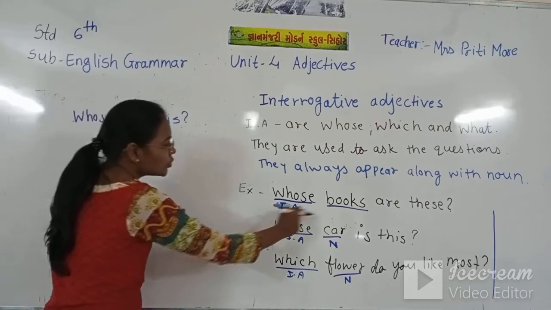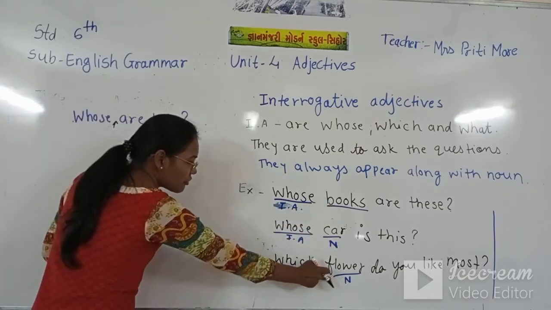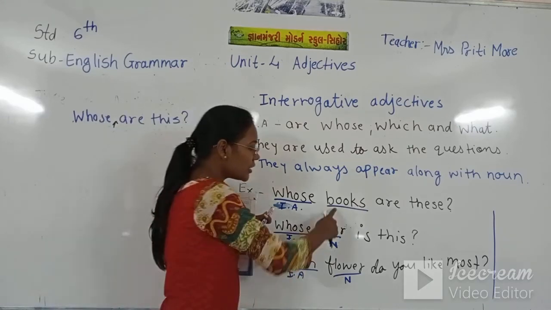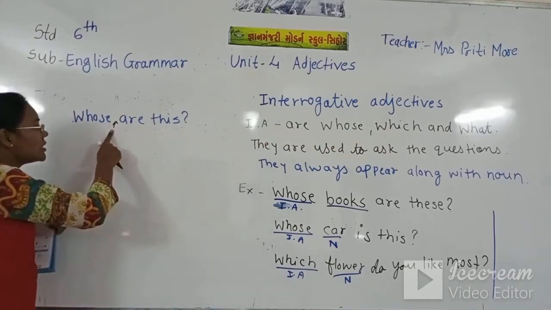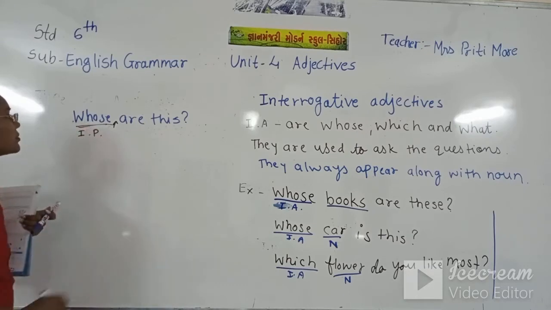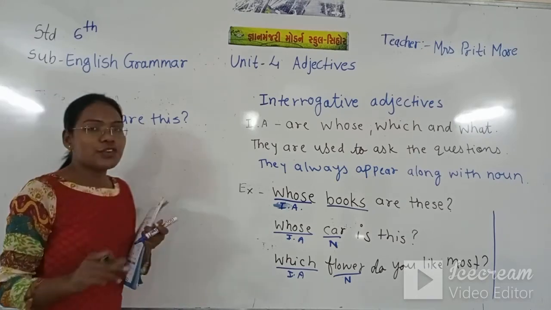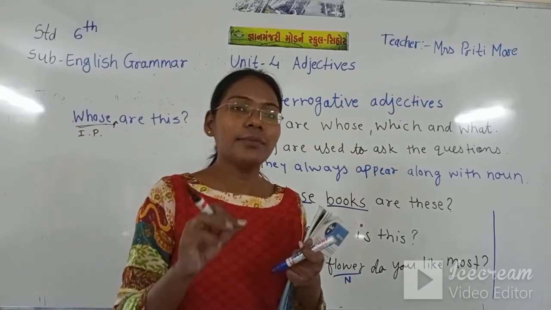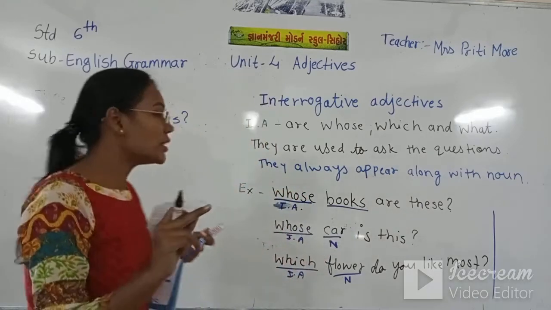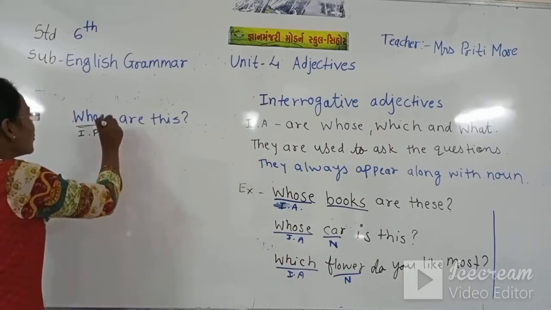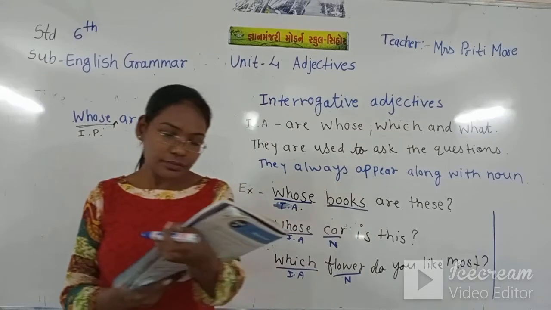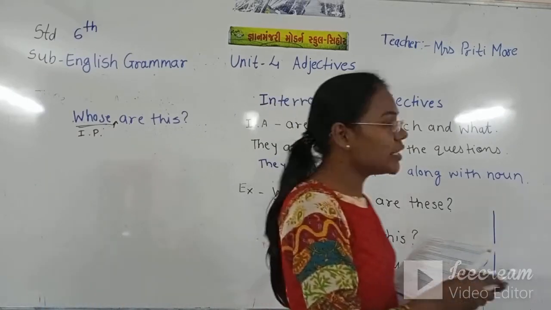Here you can see whose book, whose car, which flower. That means the WH word is coming with the noun. But here you cannot see any noun, so this is an interrogative pronoun. If the WH word is coming with the noun, it is an interrogative adjective, and if it is not coming with the noun, it is an interrogative pronoun. So in whose are these, this word whose is an interrogative pronoun. Right? Please note down all this in your notebook.